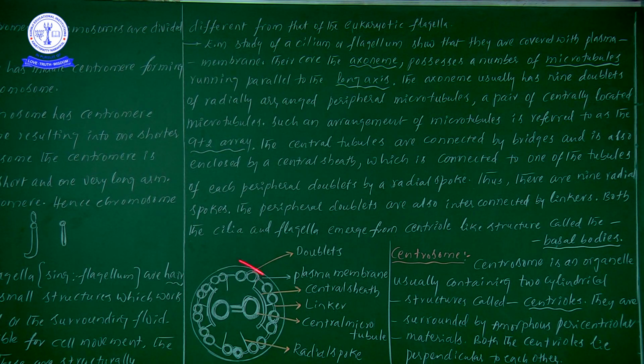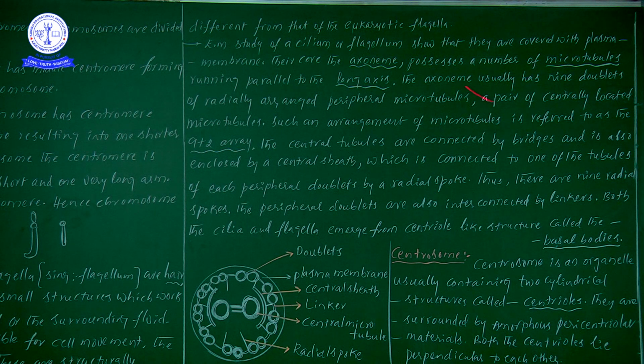If you give one name to this particular structure, we can very easily explain what constituents are within the axoneme. That's why this entire core structure is called the axoneme, covered by plasma membrane.